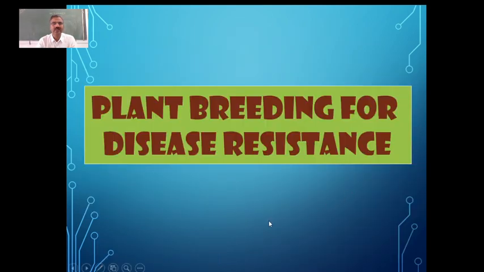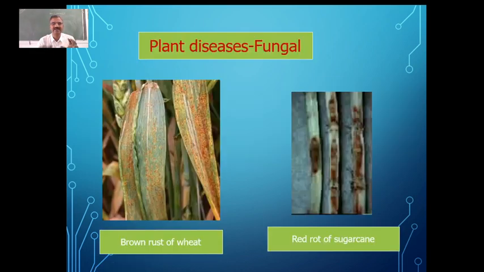Then we have to see how plant breeding is useful for disease resistance. As we know, plants are affected by many diseases. You can see fungal diseases like brown rust in the case of wheat. Against this we have developed Kalyan Sona and also Sonalika.